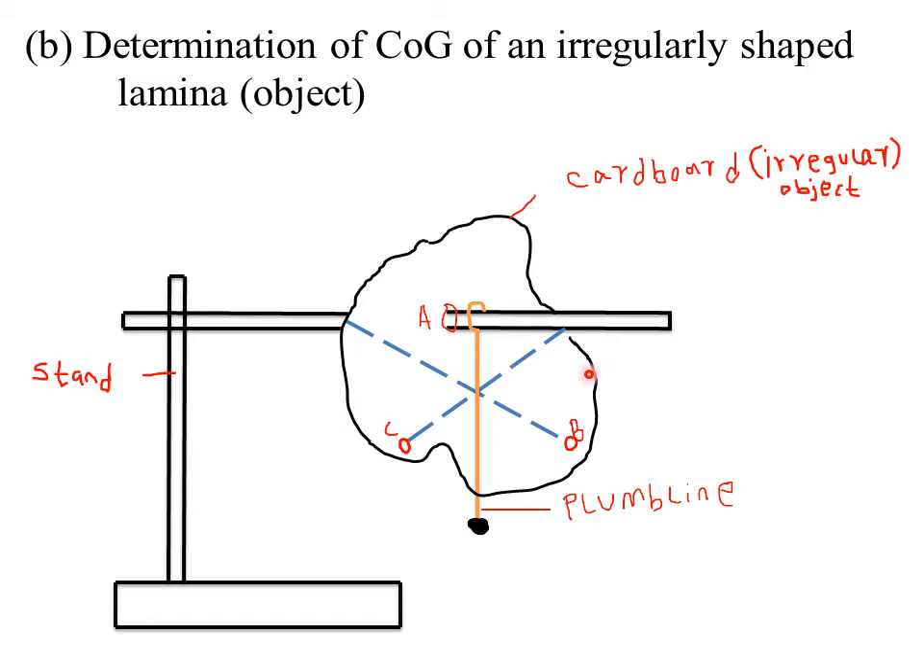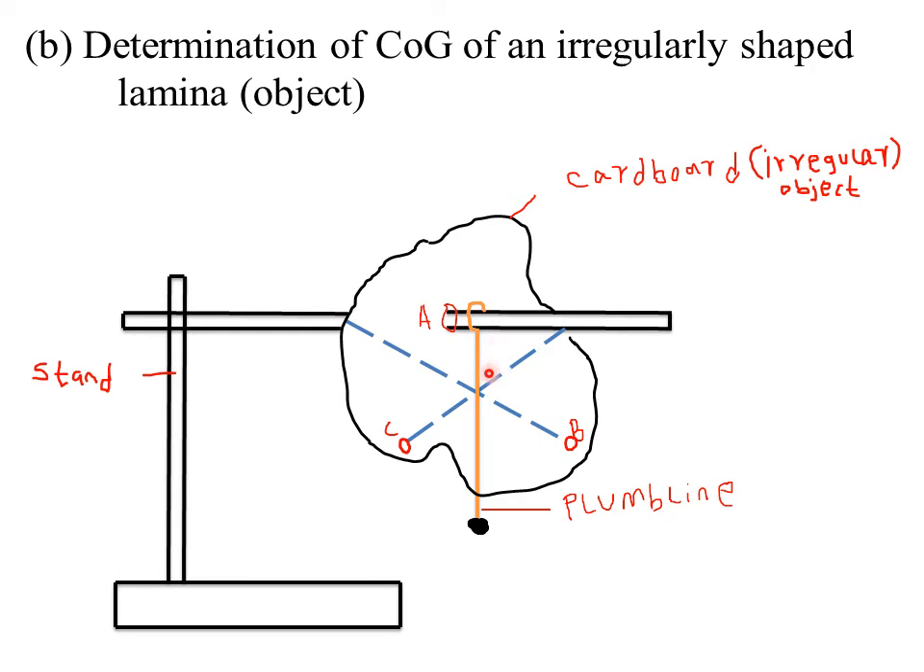Then after that, you suspend the irregularly shaped object by a rod through hole A. After making the three holes, you suspend the irregularly shaped object through one of the holes. For example, I'm suspending it through hole A. To suspend is just to place a rod through hole A, then you allow it to hang freely. So you suspend the irregularly shaped object through hole A.